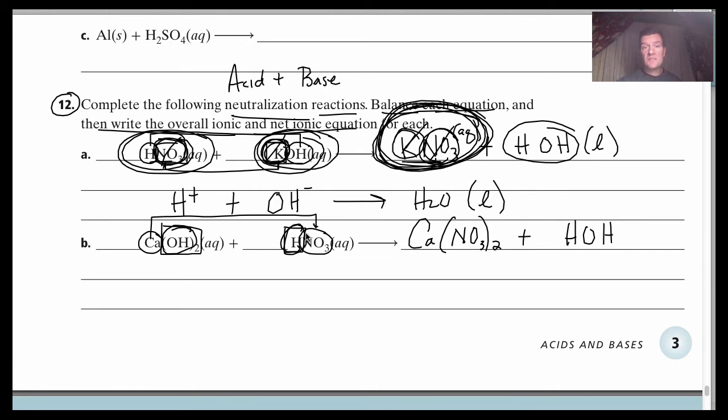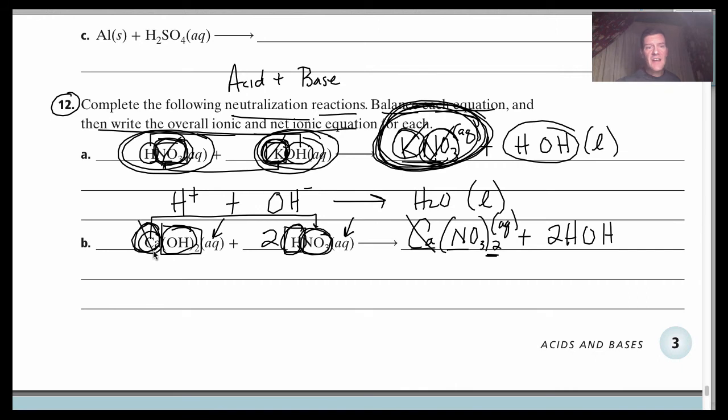And now let's balance it. I have 2 nitrates on the right side, so I have to double this. And when I do, I think now I have to double that. And then I should have a balanced equation. Again, if I just cross out those ions that are not doing anything, the ions on the left and the right, they would be the calcium, in an aqueous solution, and the nitrate, in an aqueous solution. And over here, if we check our solubility table, calcium nitrate is also soluble. It's going to dissolve and dissociate into ions. So these are all ions.